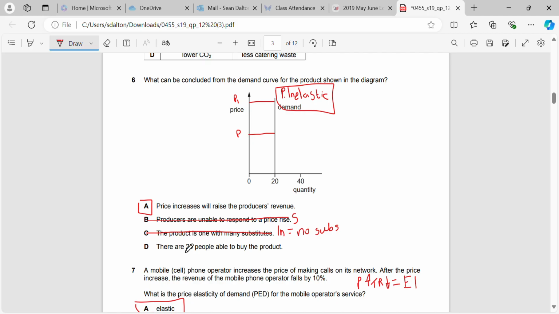And there's 20 people able to buy the product. That's not true. Remember, demand is the willingness and the ability to buy the product. So 20 people able would be something that we call their notional demand, the people who want to buy it. The effective demand is represented by the willingness and ability to buy it, which is shown on the demand curve, right? We might have 40 people who are willing or able to buy the product, but if it's not represented on the demand, then they're not going to be willing and able to buy it.